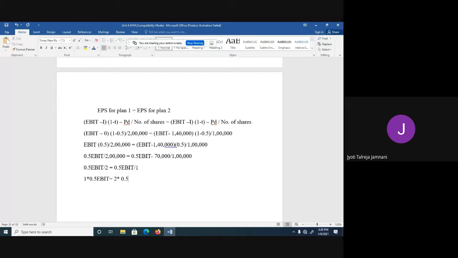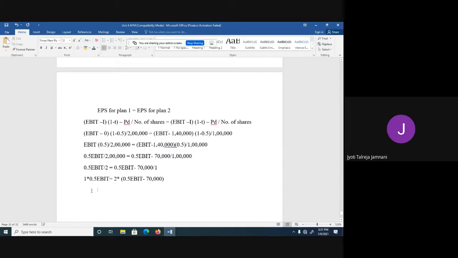Sorry, here it is minus 70,000 also. No? 2 into 0.5 EBIT minus 70,000. So this is the equation.